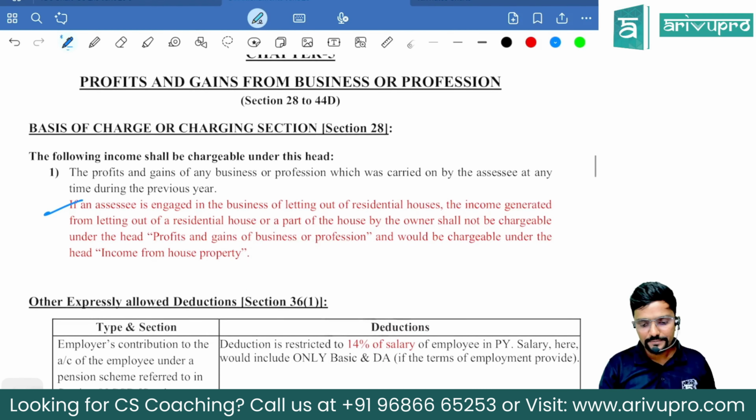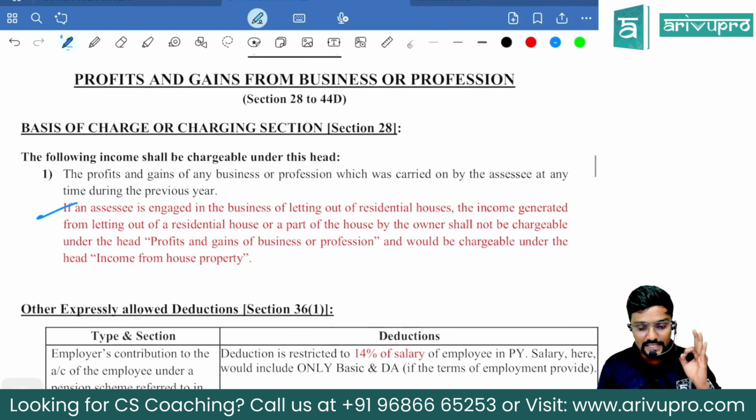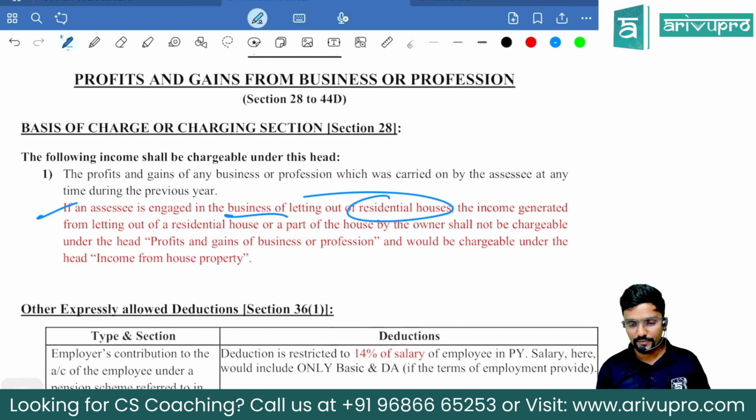I will just read it. If the assessee is engaged in the business of letting out of residential houses, the income generated from letting out of residential house or part of the house by the owner shall not be chargeable under the head profits and gains of business or profession, and would be chargeable under the head income from house property. Noted?